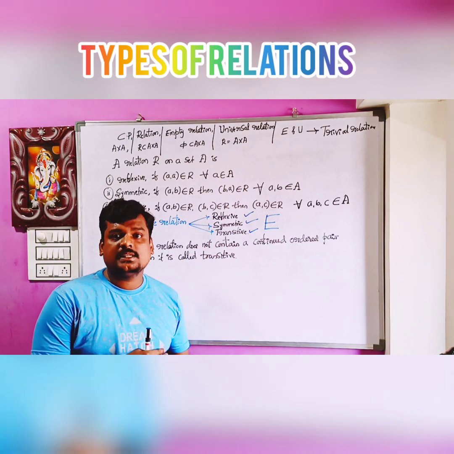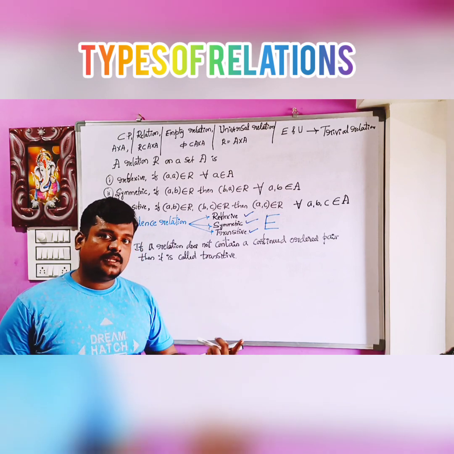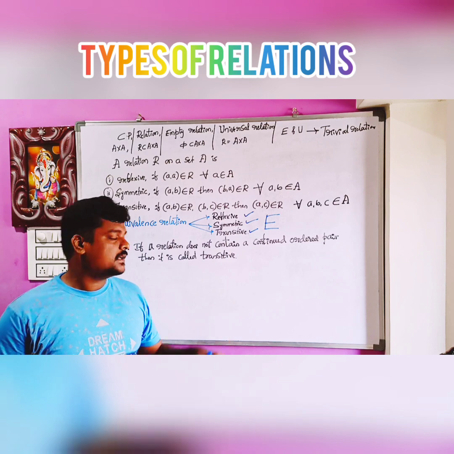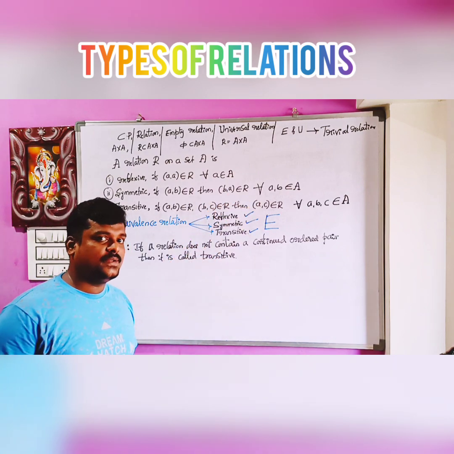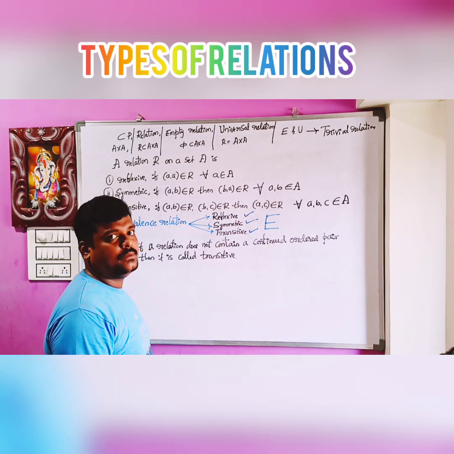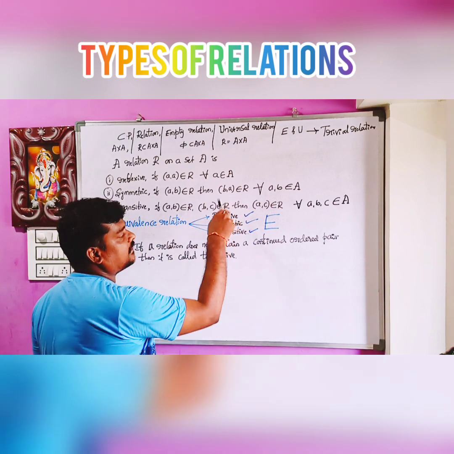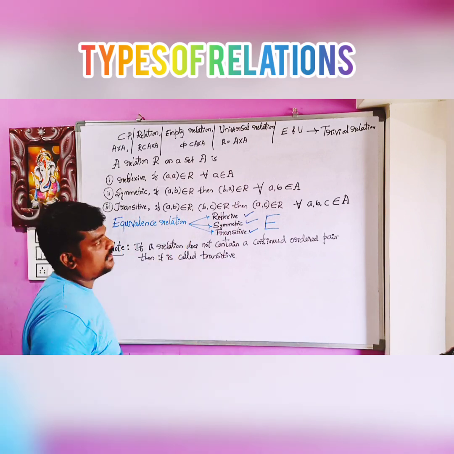Yes, symmetric means it is balanced. A is a friend of B, means A is helping B, whether B is also helping A. If helping, it is symmetric. If not, for example, some friends will not help you whenever you are in need, then it is not a symmetric case. Okay, next, transitive.